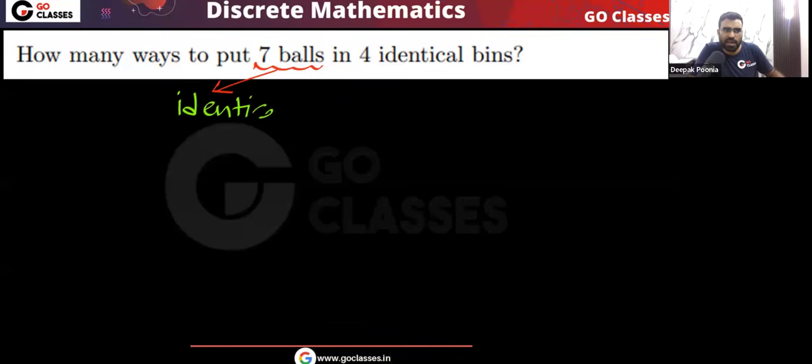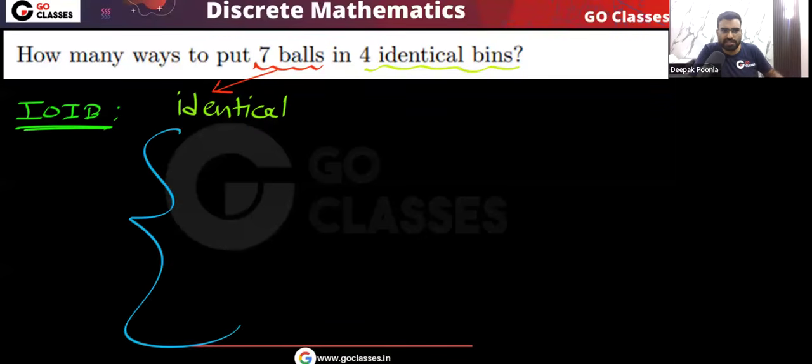For example, if I tell you that I have 7 mangoes, then you will consider them by default identical, yes or no? For example, in my bag there are 10 apples, so by default you will consider them identical. So these are identical balls into identical bins. So this is an IOIB problem, and because this is an IOIB problem, to solve this question, what we need to do?